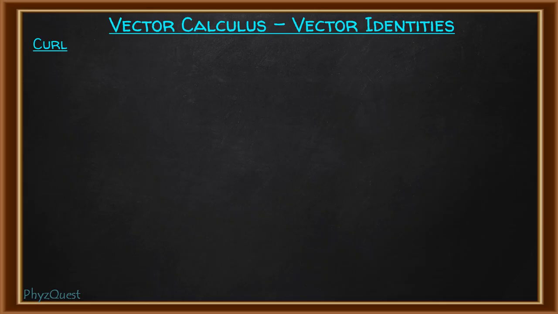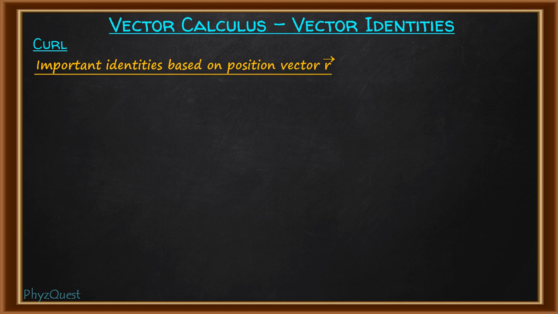Now let's talk about the identities based on the position vector R. The first identity is the curl of position vector R. When the curl of position vector R is taken, it is always 0. You can check it. I'm not explaining it here, but if you check, the del operator is i cap del by del x plus j cap del by del y plus k cap del by del z, and vector R is i cap x plus j cap y plus k cap z. If you do the cross product, ultimately the answer will be equal to 0.